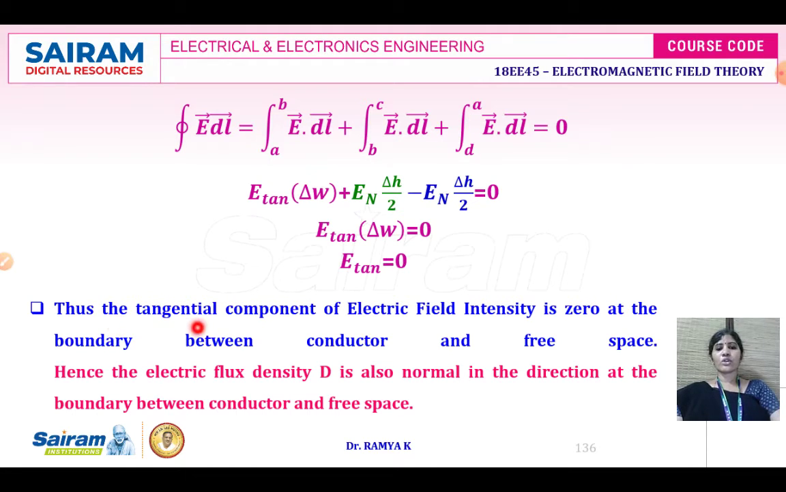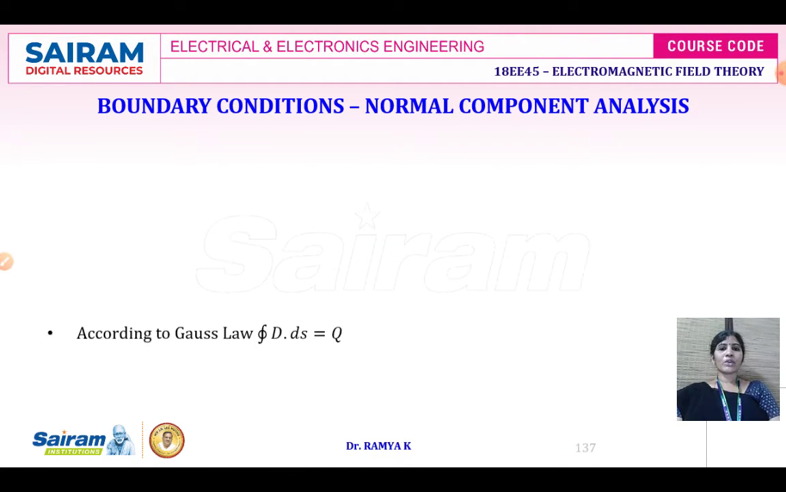Thus, the tangential component of your electric field intensity is 0 between the conductor and the free space. Hence, the electric flux density D is also normal in direction at the boundary between your conductor and free space. Next, we will go for the normal component analysis.